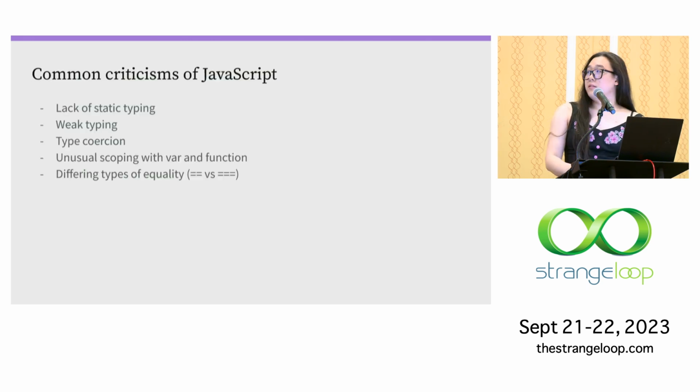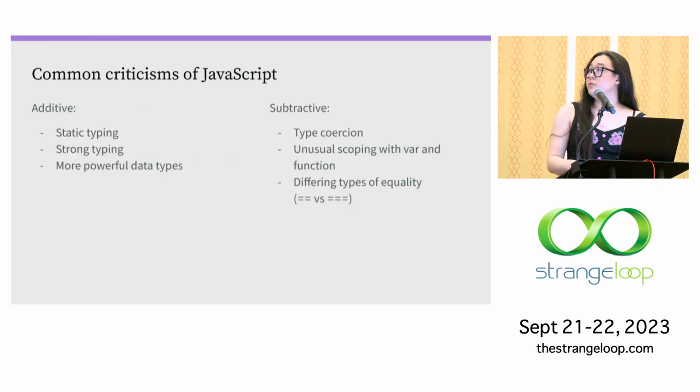So if we go back to this list of things that we want to change about JavaScript, we'll find that broadly we can divide them into additive and subtractive changes, right? Like we want to add types, we want to remove these weird behaviors. How can we achieve these changes without having to leave JavaScript?